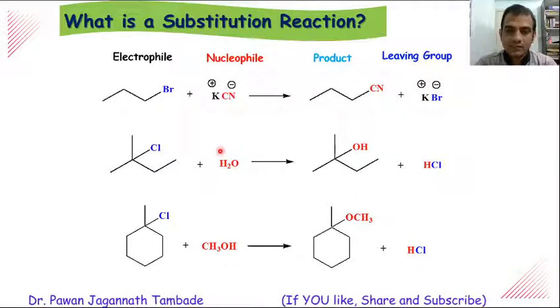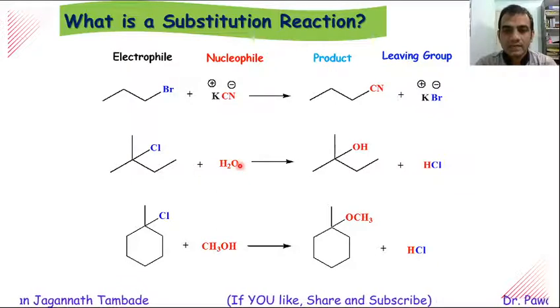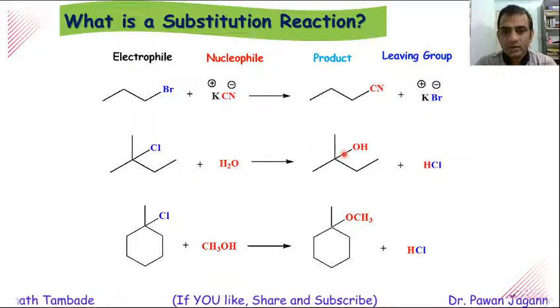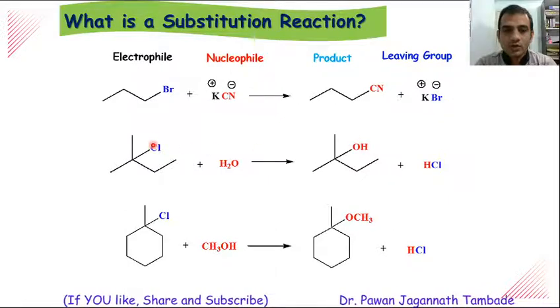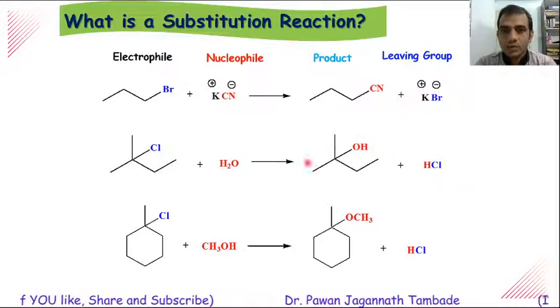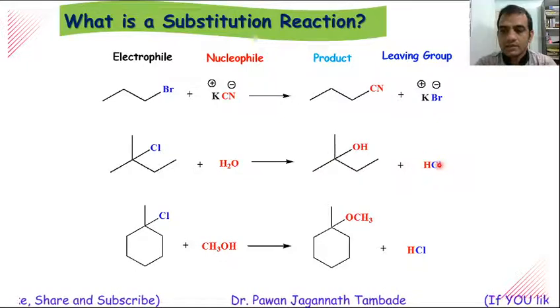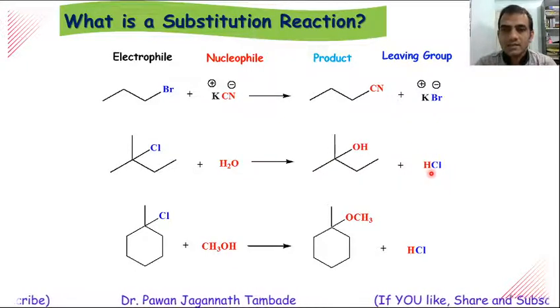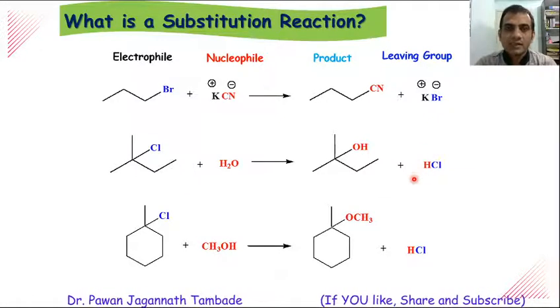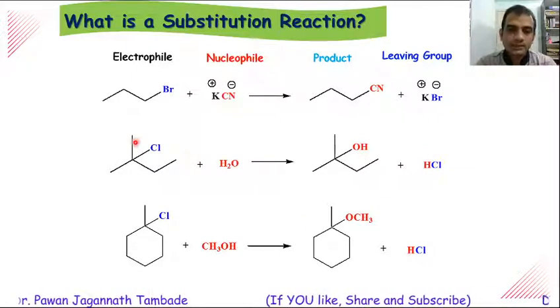In this case, the water molecule is acting as a nucleophile, and from water, OH will take the position of Cl. This is our product, that is alcohol, and this HCl comprises H positive ion and Cl minus, where Cl minus is acting as a leaving group from our substrate.